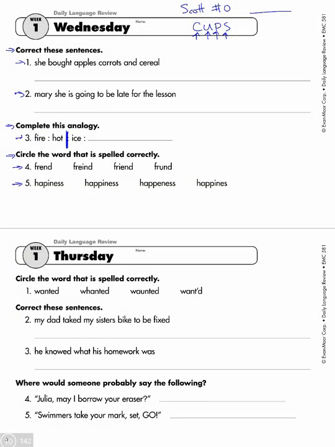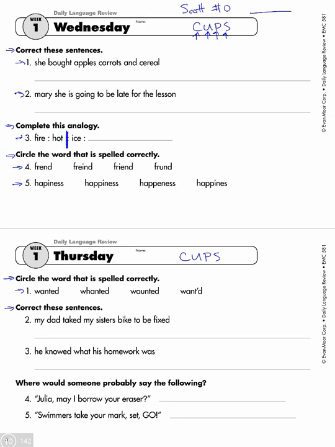This is Daily Language Review, Week 1, Thursday. And let's go ahead and write CUPS in the name box. And then when you're ready, we'll go on to the first section. All right. Here it says, circle the word that is spelled correctly. So each of these words is supposed to spell the word wanted. Like I wanted to go get ice cream or something. So go ahead and circle the word that you think correctly spells the word wanted.